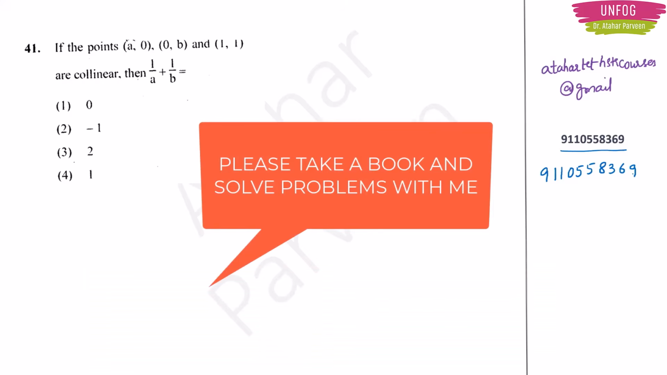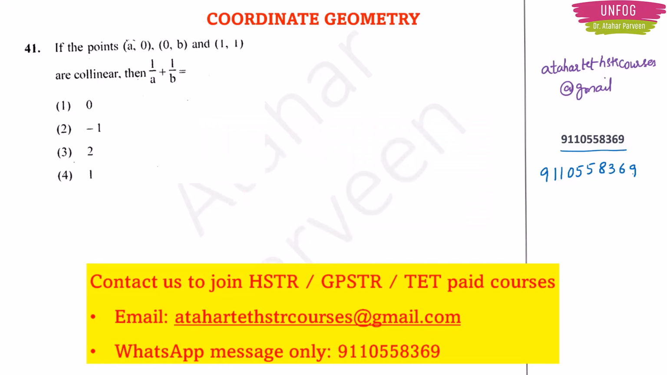Coming back to our class, the first question from the 2015 question paper was from coordinate geometry. The question is: if the points (a, 0), (0, b) and (1, 1) are collinear, then 1/a + 1/b is equal to what? To solve this problem, you should know the condition for collinearity.